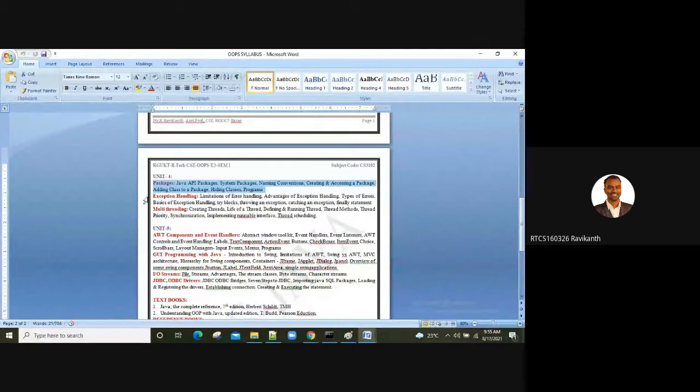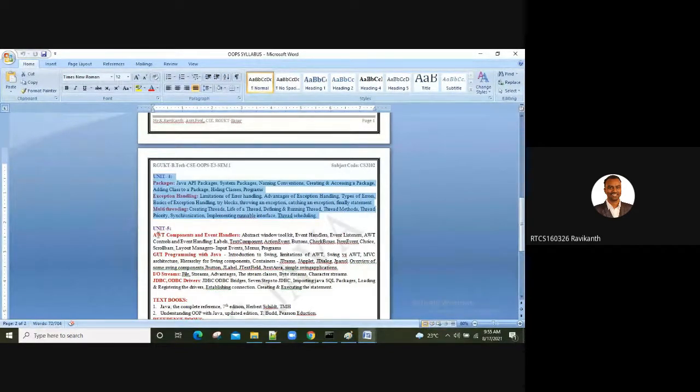Then slowly we'll move on to exception handling, multi-threading, right? So probably by next week we'll be able to complete packages and exception handling. I'll take under 10 lectures to complete 3 concepts, because they are very important concepts. So hopefully before your examinations, we'll be done with 4 units.